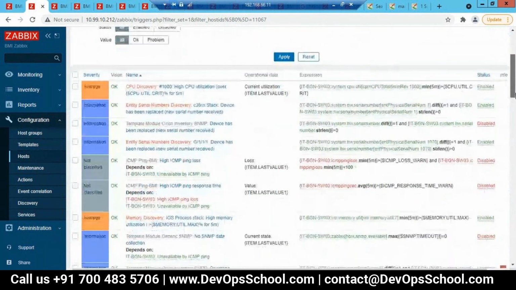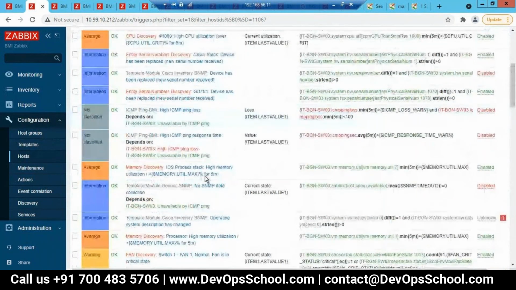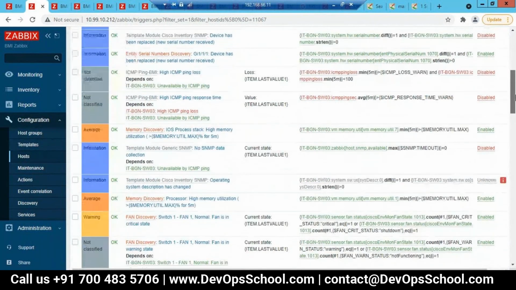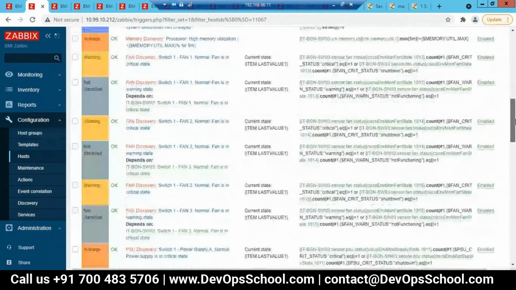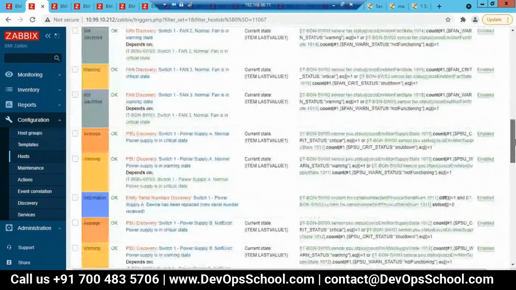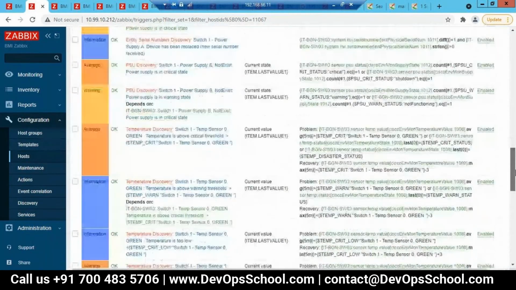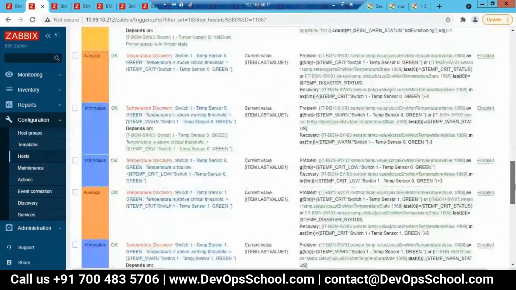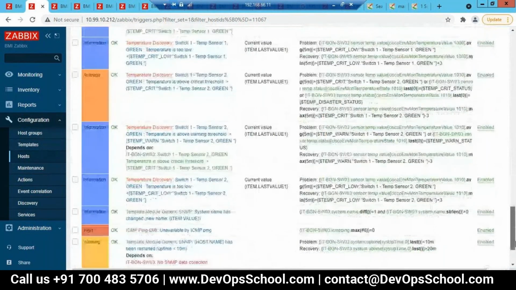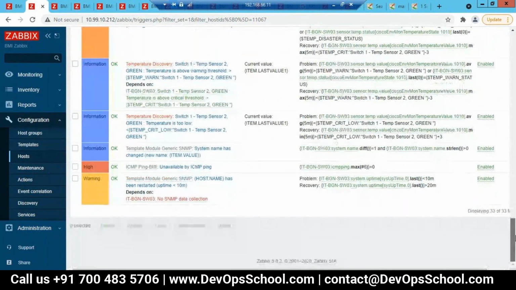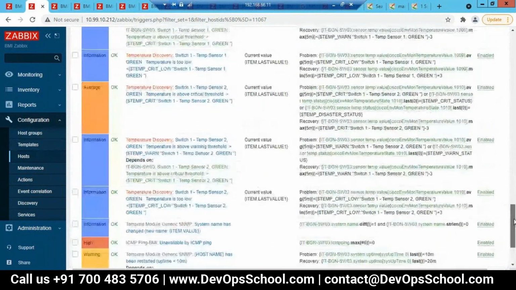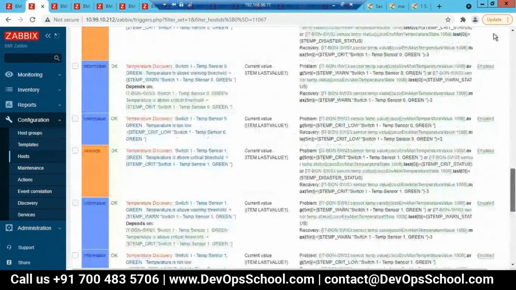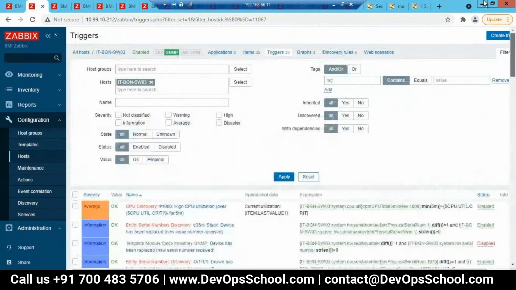I think this is the memory speed. Okay. I think interfaces are not monitored here. I don't know. No, interface I have to add for all the devices. So, yeah, after that you can add that item or trigger there. Okay, what will be the item name I have to add over there?